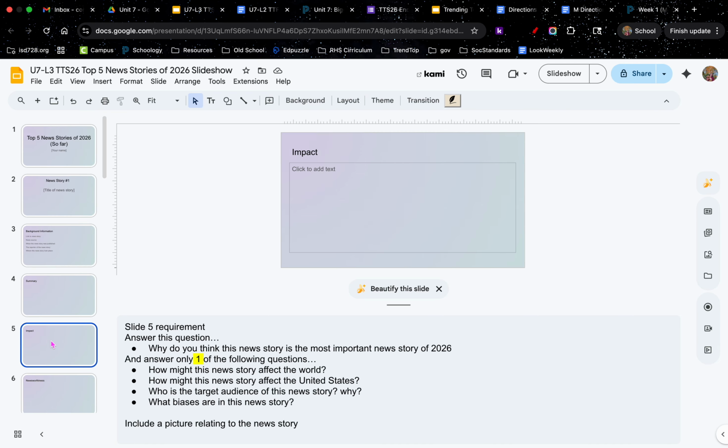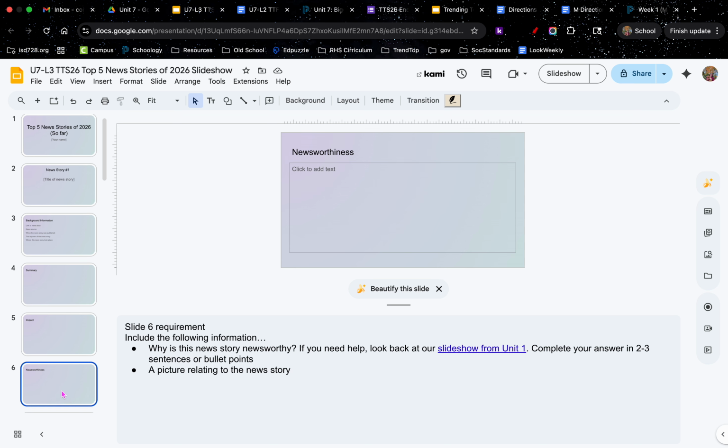And then slide 5 is impact. So why do you think this news story is the most important news story of 2026? And then you're going to answer only one of the following questions. So how might this news story affect the world? How might this news story affect the United States? Who is the target audience of the news story? Why and what biases are in this news story? Remember, you only have to answer one of those questions, not all of them. And then include a picture.